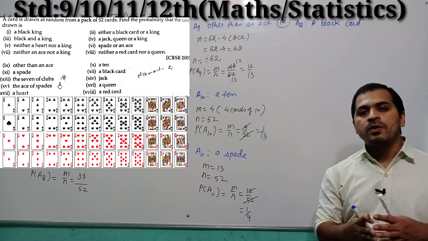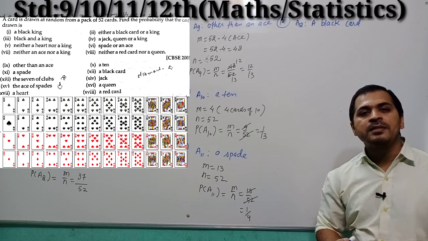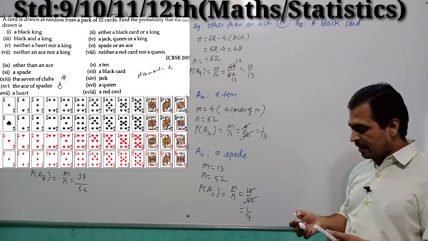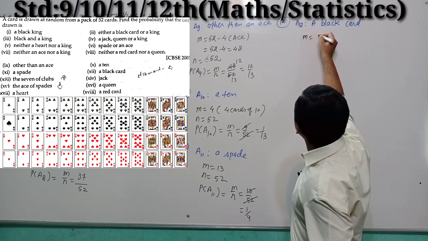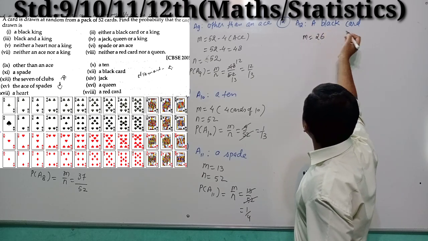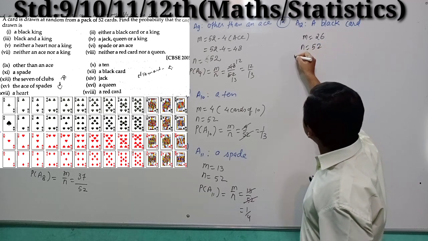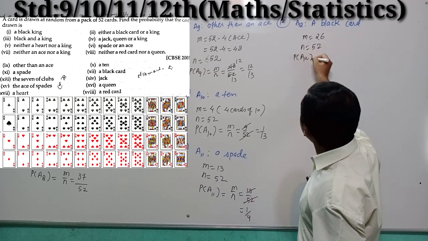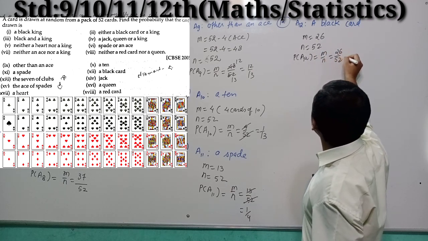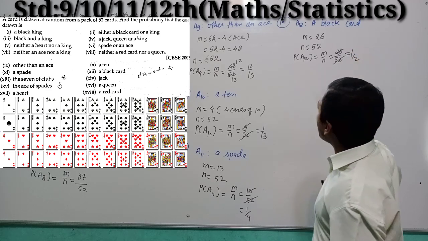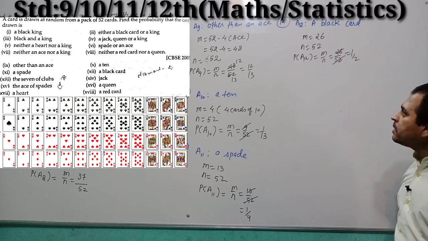So 26 cards are red color and 26 cards are black color, right? So your favorable events will be 26 black cards. N is the total number of events, 52. So P of A12, M by N, 26 by 52, 1 by 2. So the probability of getting a black card is 1 by 2.